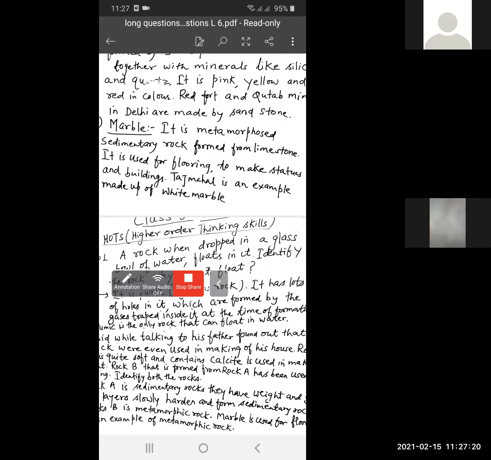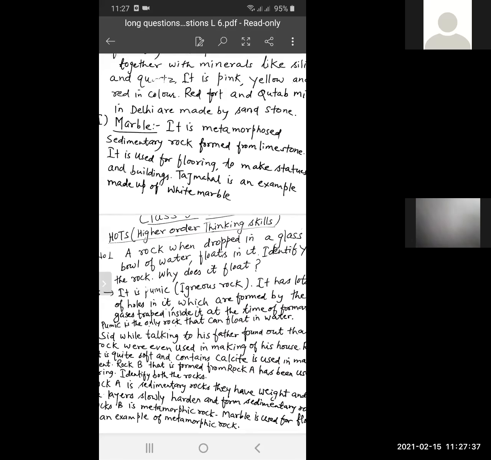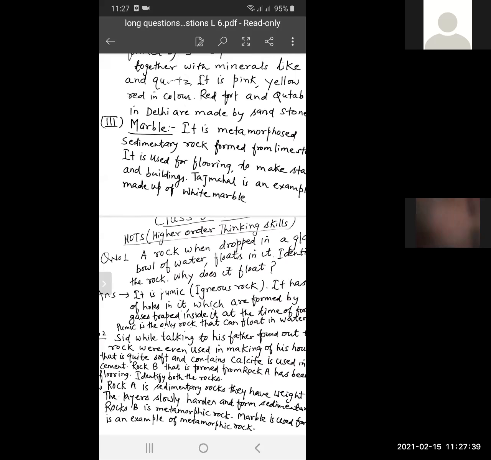Now, a rock was dropped. Question here: a rock when dropped in a glass bowl of water floats in it. Identify the rock and why does it float? Is it clear, students? This is a HOTS question, a higher order thinking skills question. What you have to write in this? It is pumice. In a bracket, you will write down igneous rock.